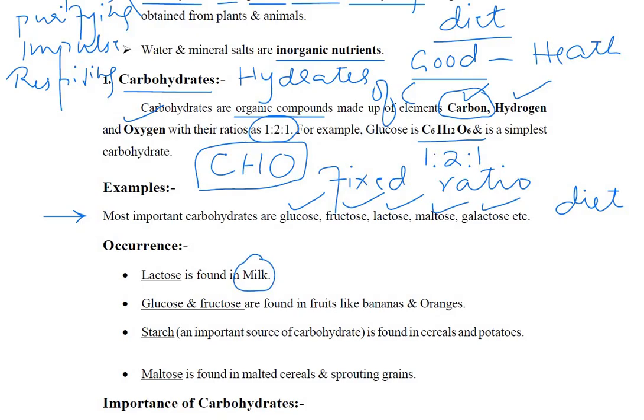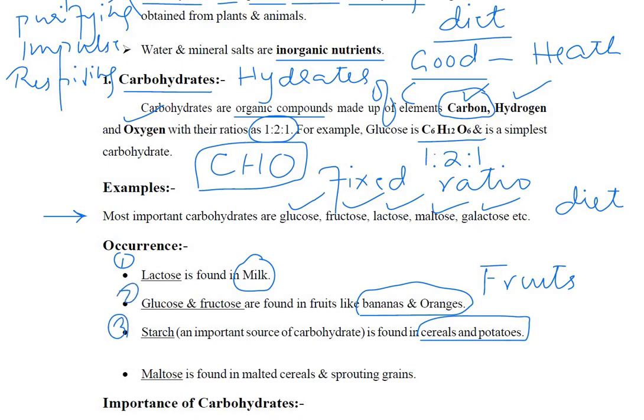Lactose is present in milk. Glucose and fructose are present in fruits, many other fruits also, not only these two. Similarly, starch is present in potatoes and cereals. Starch is one carbohydrate, and these are other carbohydrates. And then maltose is also present in cereals and grains.